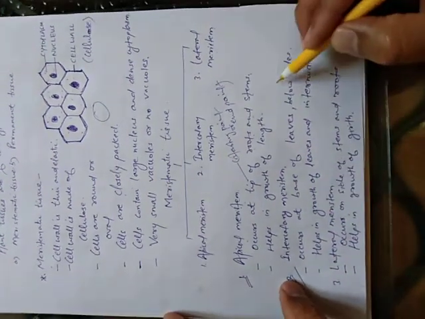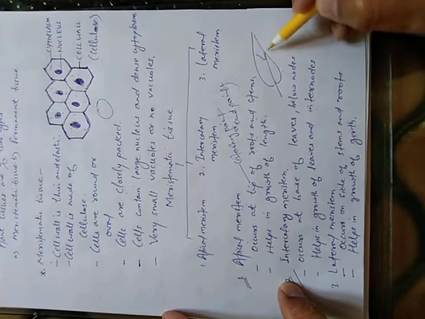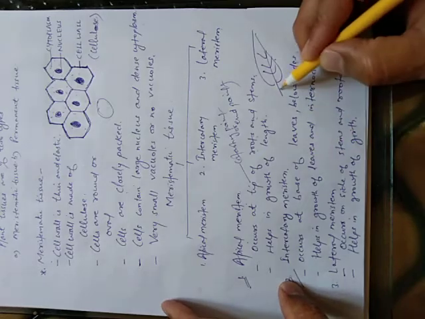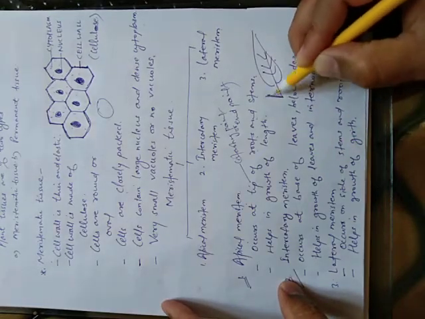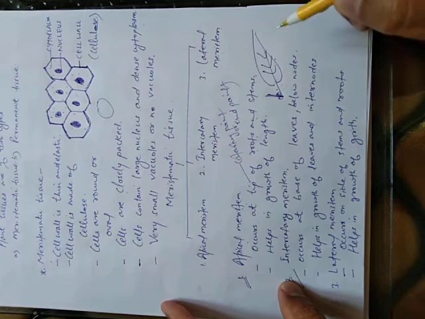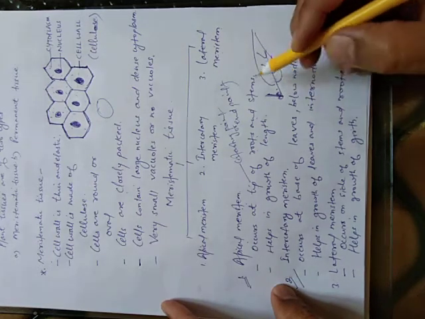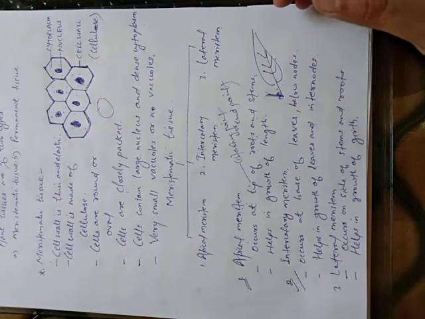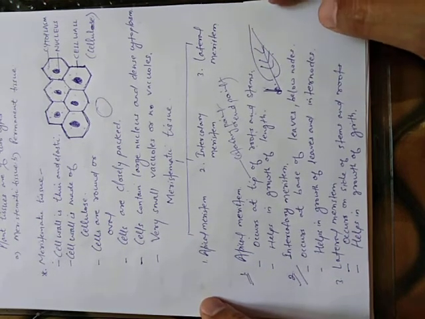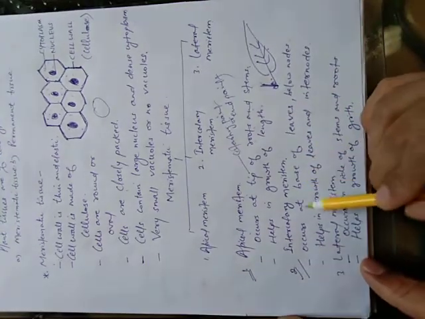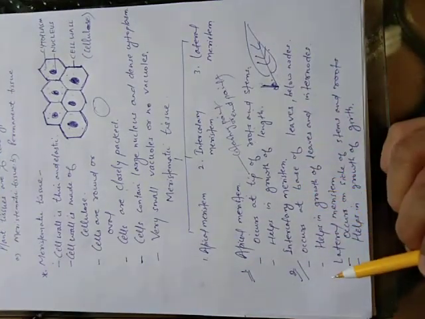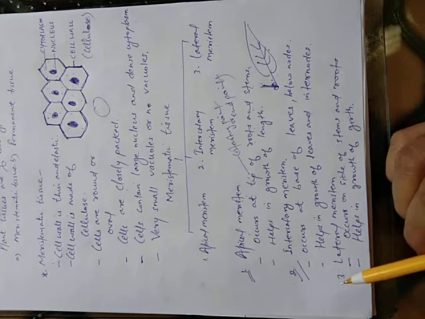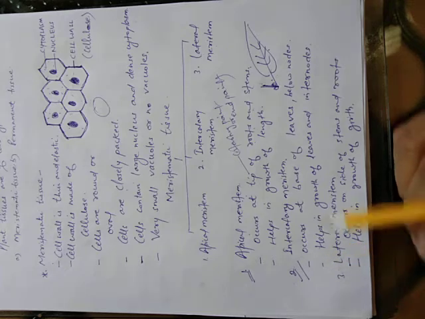Now the second one is intercalary meristem. This intercalary meristem occurs at the base of the leaves, below the nodes. Here you can see, if it is attached to the stem, nodes are there. And it also occurs in between the internodes. Internode is the gap between two nodes. Now see, what is the role of this intercalary meristem? This intercalary meristem helps in growth of the leaves and also helps in growth of the internodes.